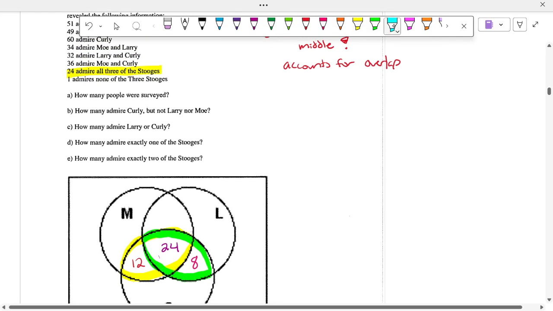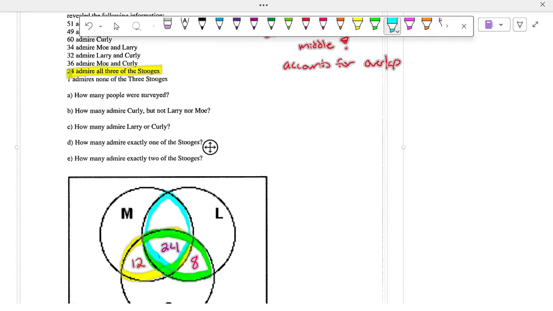Now, 34 people admire Mo and Larry. So we're looking right here. So how many people only like Mo and Larry? They don't like Curly. 10.